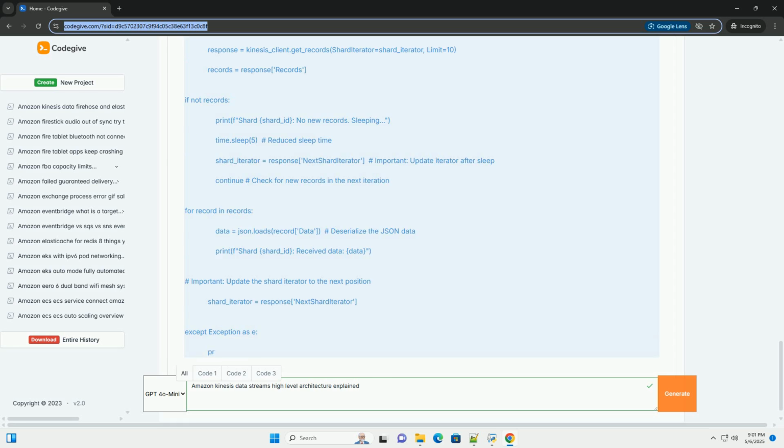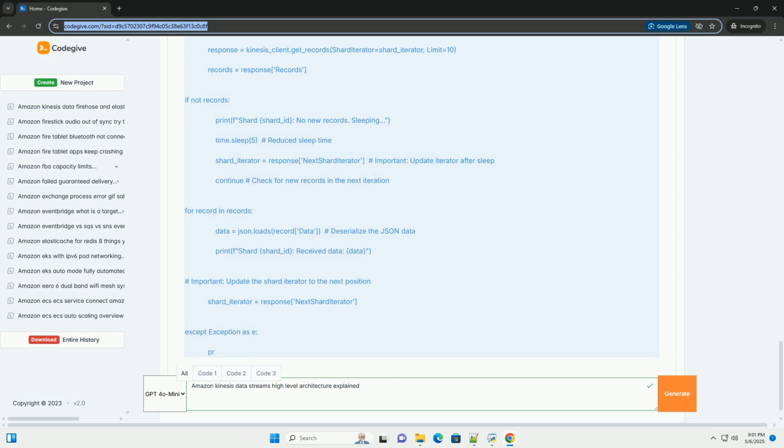Batching. For higher throughput, consider using the put_records, plural, API to send multiple records in a single request. This reduces the overhead of individual API calls. Data serialization. Choose an efficient data serialization format, for example JSON, Protocol Buffers, or Avro, that minimizes the size of the data records.